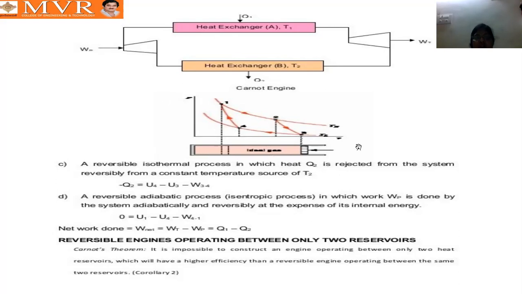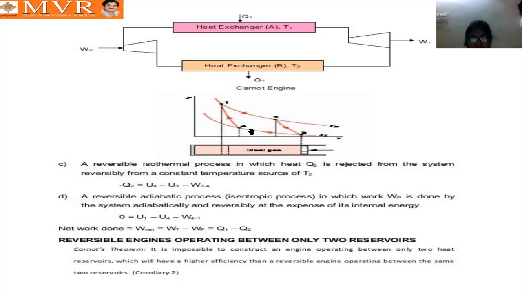This is pressure and volume. 1 to 2 heat enters, isothermal at constant temperature. 2 to 3 is adiabatic expansion, 3 to 4 is isothermal heat rejection, and 4 to 1 is adiabatic compression. So those are all the processes.